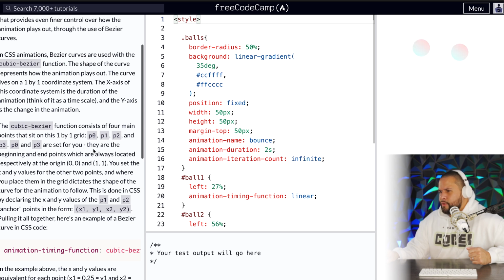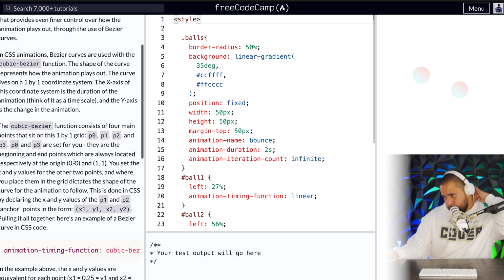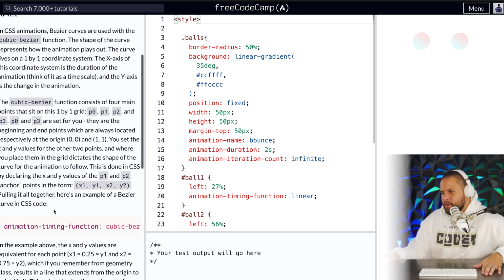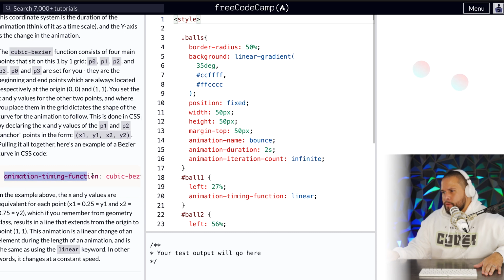are set for you. They are the beginning and end points, which are always located respectively at the origin, 0, 0, and 1, 1. You set the X and Y values for the other points, and where you place them in the grid dictates the shape of the curve for the animation to follow. This is done in CSS by declaring the X and Y values of the P1 and P2 anchor points in the form X1, Y1, X2, Y2. Pulling it all together, here's an example of a Bezier curve in CSS code. Bezier curve, bam.